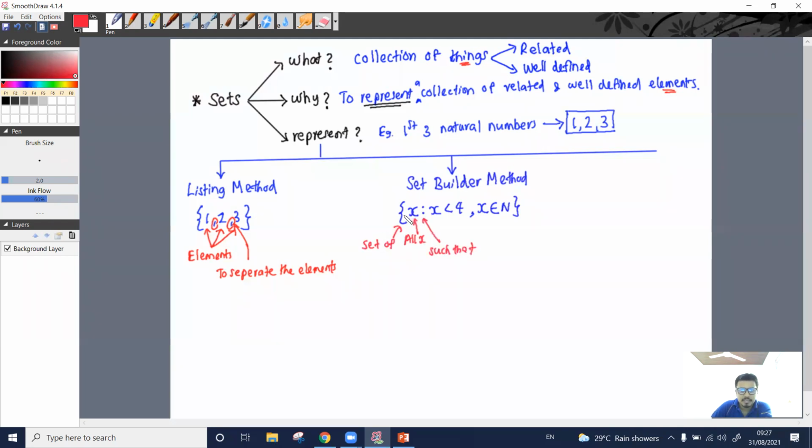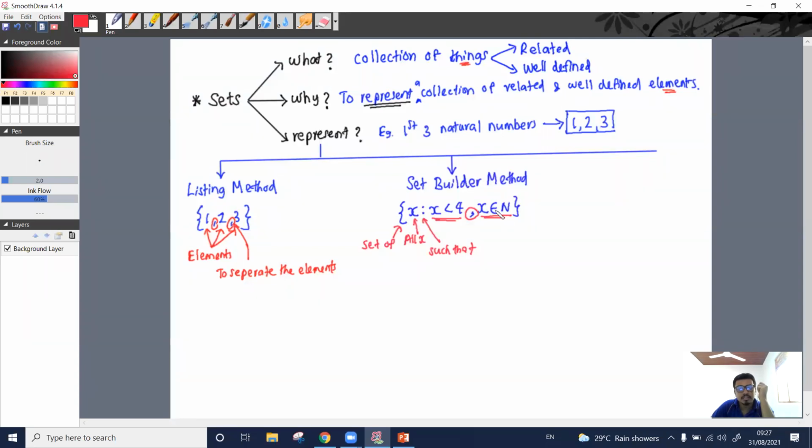You can see, right? Set of all x such that x is less than 4 and x belongs to a natural number. There are two conditions. So this is condition 1 and this is condition 2. The conditions are separated by a comma. Less than 4, it can take any number from 3.999 to negative 10,000. Now less than 4 it should be a natural number as well, right?